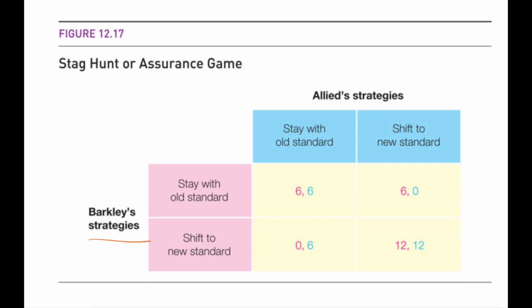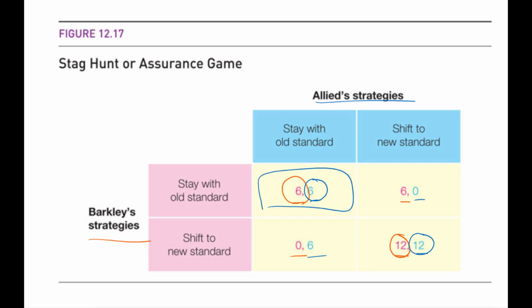For example, for Barclay, you'll compare these two, and 6 is greater than 0, and between these two, 12 is greater than 6, right? And for Allied, you'll compare along the rows, right? So between 6 and 0, 6 is greater, and between 6 and 12, 12 is greater. So there's one cell here containing two circles, and another cell here containing two circles.